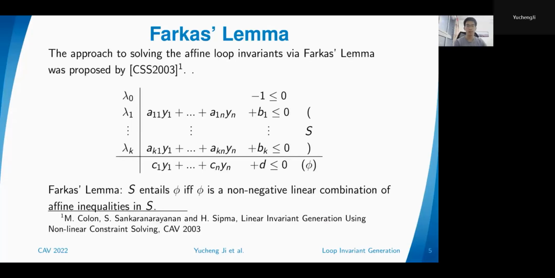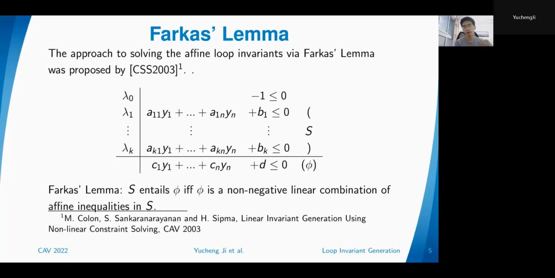We basically want to check whether this inequality is implied by the non-inequalities. The Farkas lemma says that phi is implied by S if and only if phi is a non-negative linear combination of the inequalities in S. The coefficients must be non-negative because we are working with inequalities. As long as we can solve for the parameters lambda r1 up to lambda k, then we know that the inequality phi is implied by S. Otherwise, it is not.